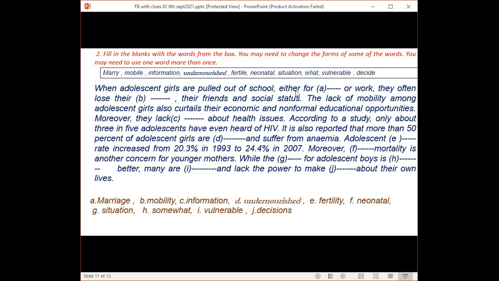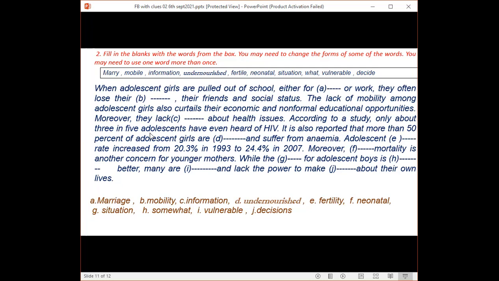So you can easily see that either for marriage. The first one is marriage. What is the preposition word? After a preposition word, you can use marriage in its noun form. Then lose their mobility. Blank B, mobility. Mobility is in its noun form. There is the possessive word. After a possessive word, you can use a noun. Then blank C, they lack information. Information is in its actual form. So lack information about health issues.